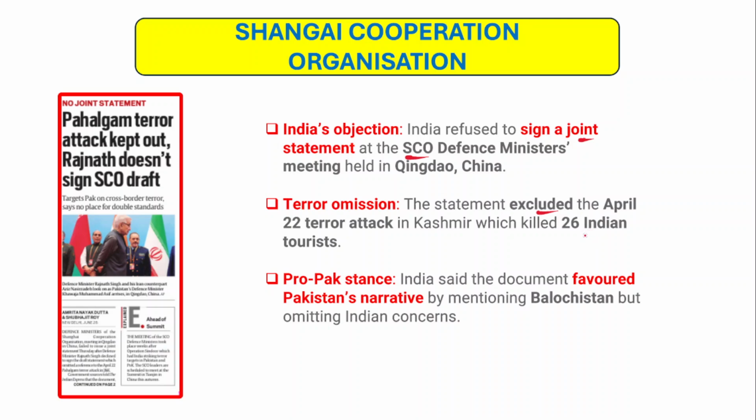But on the other hand, the joint statement mentioned the Balochistan train attack. It excluded the Pahalgam terror attack, and that's why India clearly and firmly stated that we will not sign this joint statement. In fact, this joint statement also clearly reflects a pro-Pakistan stance. India has clearly said that the document favored Pakistan's narrative by mentioning Balochistan but omitting India's concerns.